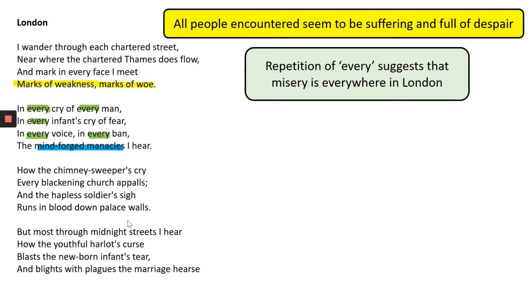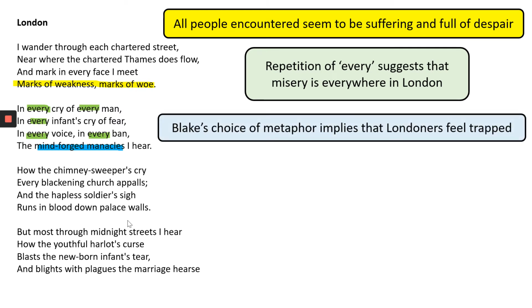Then we've got the mind-forged manacles. So this is a metaphor that Blake uses, perhaps to imply that Londoners feel trapped. If you think about it earlier, manacles, another word for handcuffs or something that would trap you.